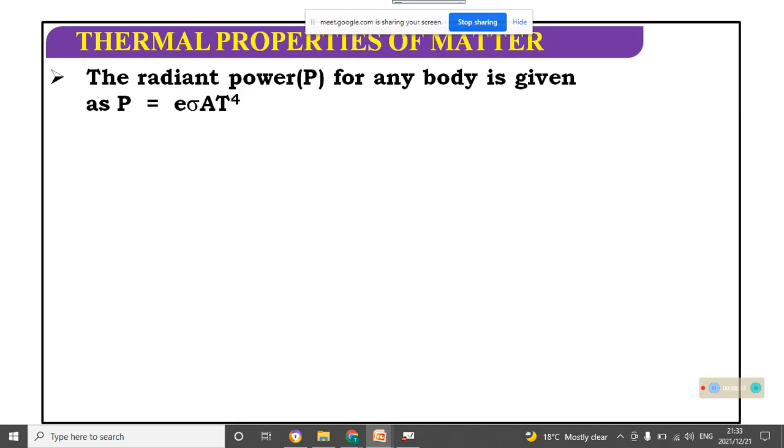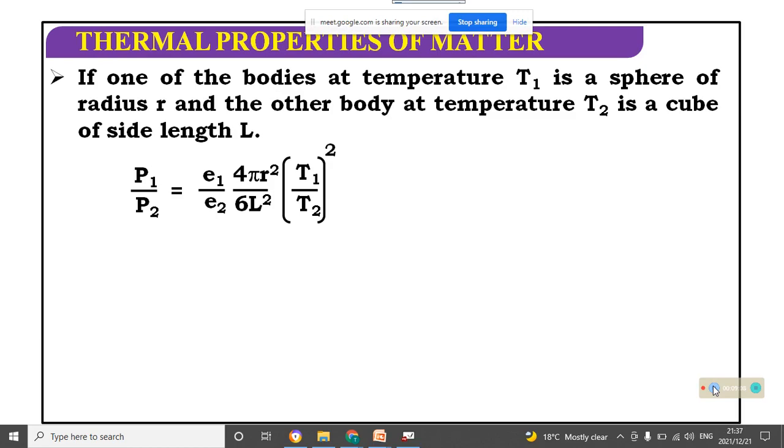The radiant power for any body is given as P equals.